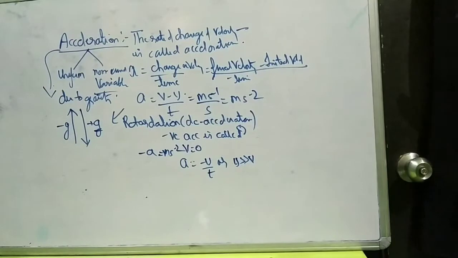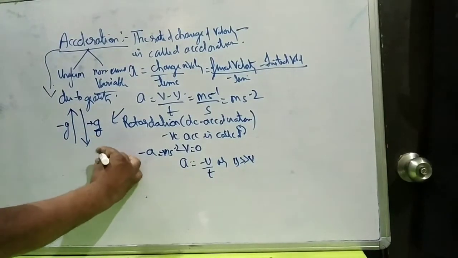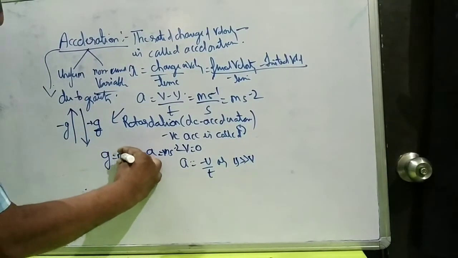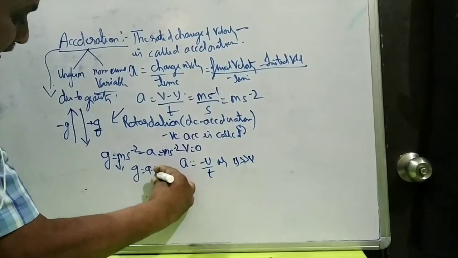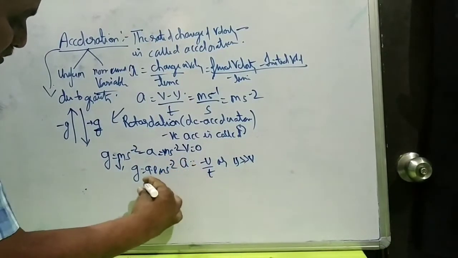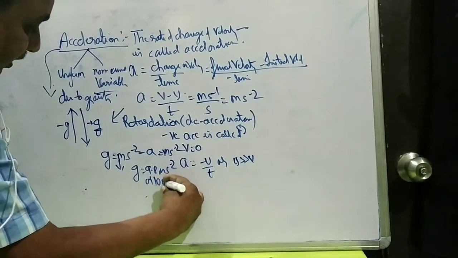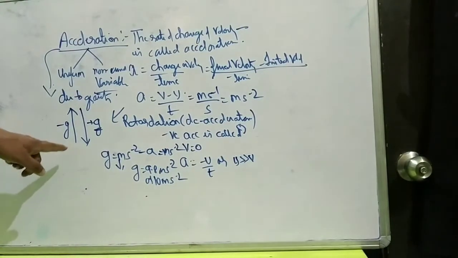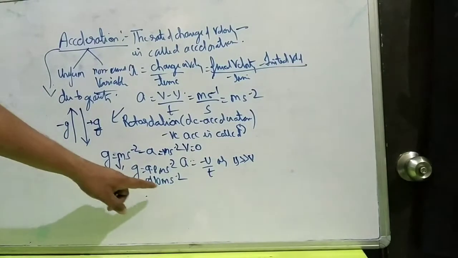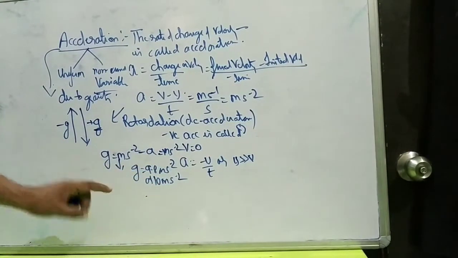The unit of g is meter per second square, and for the earth it is 9.8 meter per second square. Numerically we take it as 10 meter per second square.